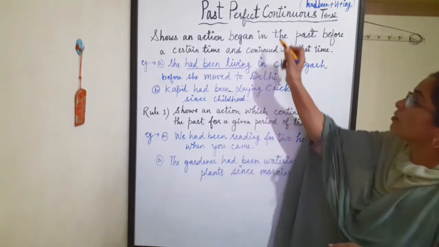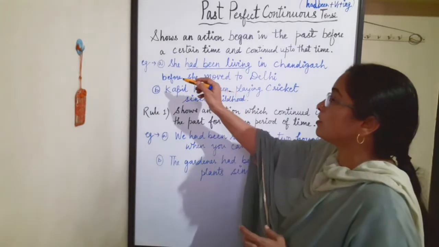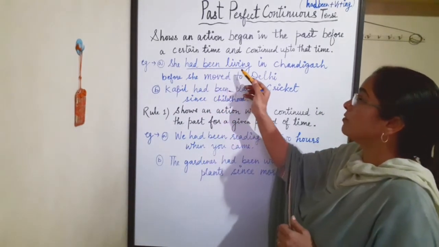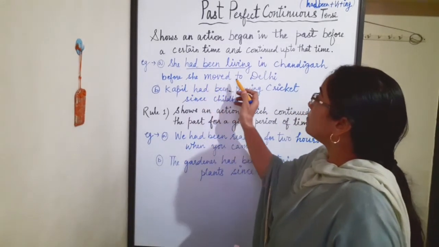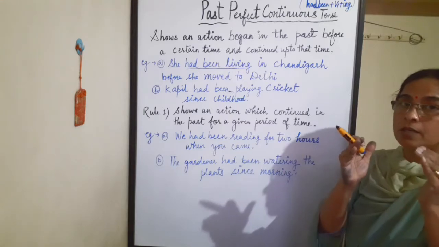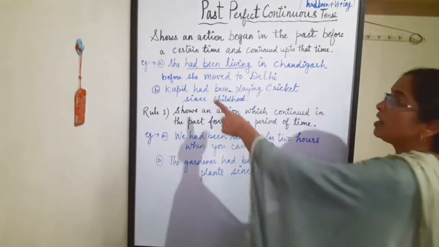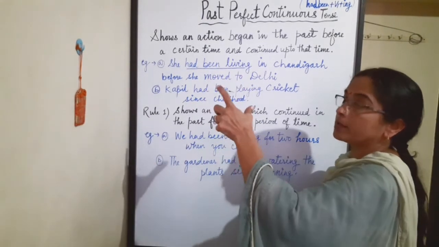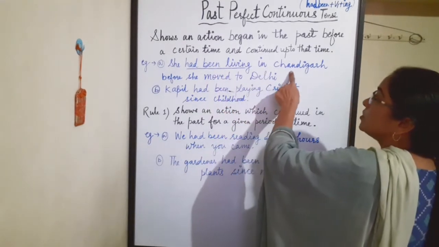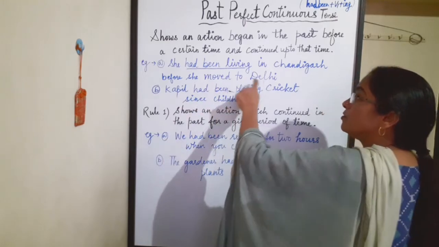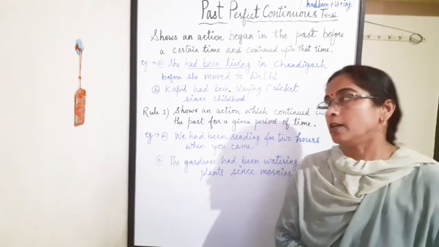This tells us the use of past perfect continuous, means the action is in progress. Which action? She had been living. Where was she living? In Chandigarh. What happened next? Before she moved to Delhi, means after a certain period she moved to Delhi. Before that period she was living in Chandigarh. The action is in progress up to a certain time period. She had been living in Chandigarh before she moved to Delhi.